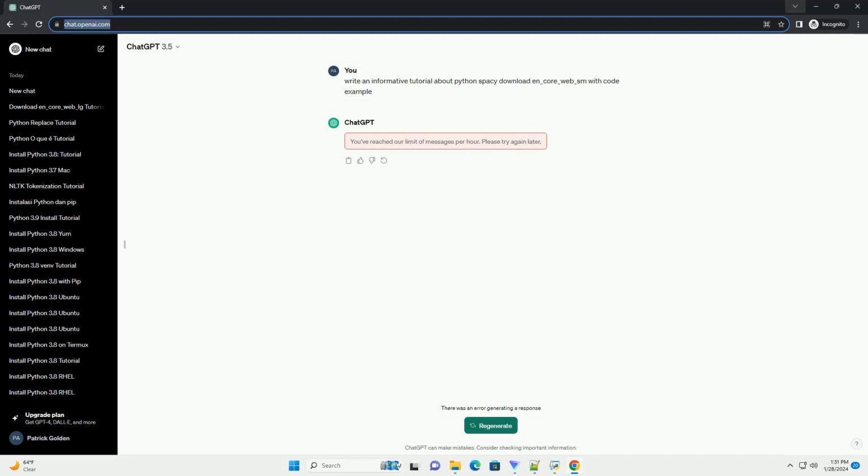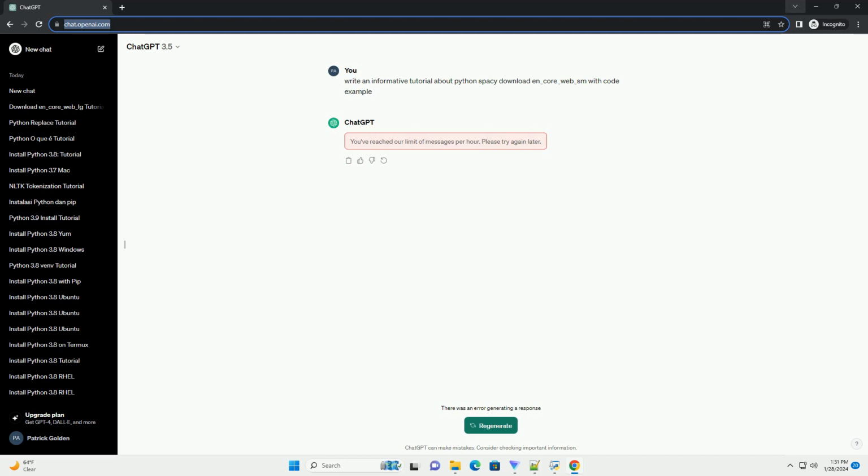Now that you have downloaded the en_core_web_sm model, let's see how to use it in a Python script. In this example, we first import the spaCy library and then load the en_core_web_sm model using spaCy.load. We then process a sample text using the loaded model and extract information such as tokens, parts of speech, and named entities. Feel free to modify the text variable with your own text to see how the model performs on different inputs.